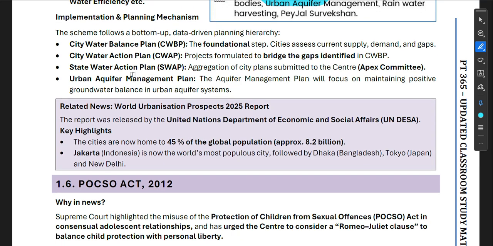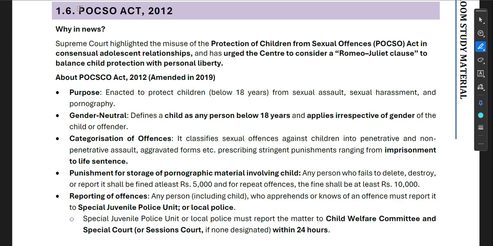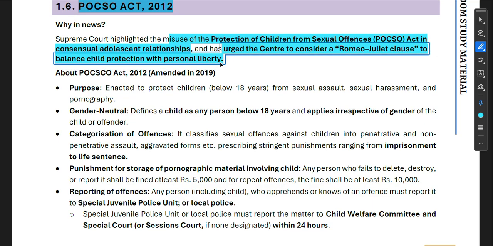So see all these things. Now, POCSO Act. The POCSO Act has been in use, and we have already discussed it many times in our newspaper discussion. I think in December and January as well, we were discussing the POCSO. The Supreme Court highlighted the misuse of the Protection of Children from Sexual Offences (POCSO) Act in consensual adolescent relationships, and has urged the Centre to consider a Romeo-Juliet clause to balance child protection with personal liberty.